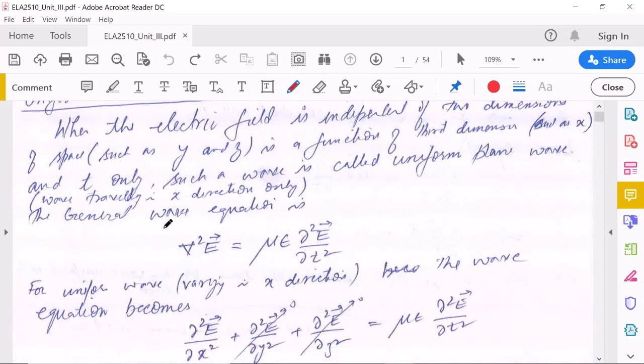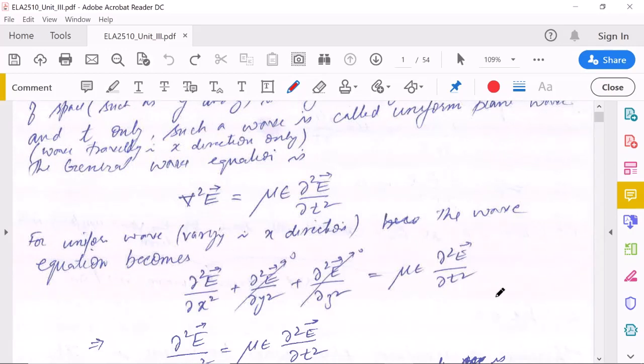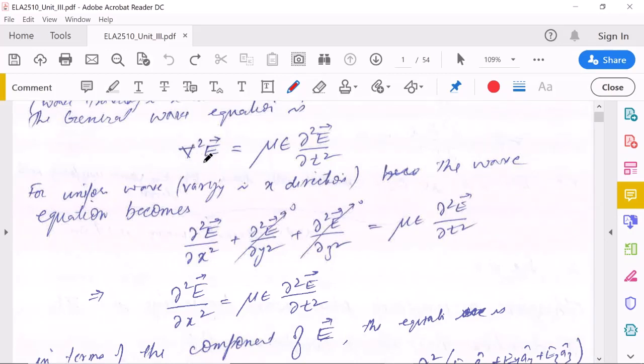So then the general wave equation becomes, as we have seen last time, del square E equals mu epsilon del square E over del t square. This is the wave equation. The solution of this will give you the wave. So for a uniform wave varying in the x direction, we can open up the Laplacian here.